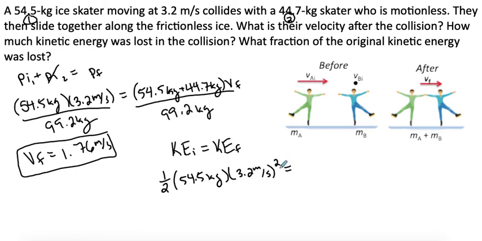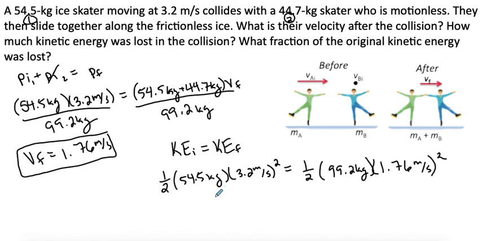This is our initial kinetic energy because the other person is not moving. And then our final kinetic energy is 1/2 times their combined mass, 99.2 kilograms, times their final velocity, 1.76 meters per second, squared. We'll get these two values, and then we'll subtract them and see how much is lost.